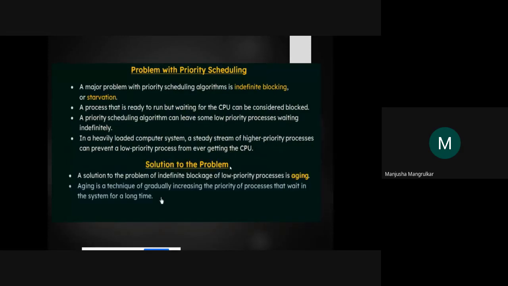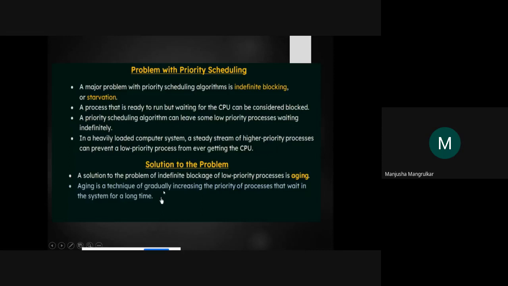That's why the concepts of preemptive and non-preemptive come in. How do we solve this problem, right? A solution to the problem of indefinite blocking of lower priority processes is aging. Aging means what? A process that has spent much time waiting in the blocked state, even though higher priority processes have arrived, because its waiting time is more, that process will get the chance. That is the solution for priority scheduling.